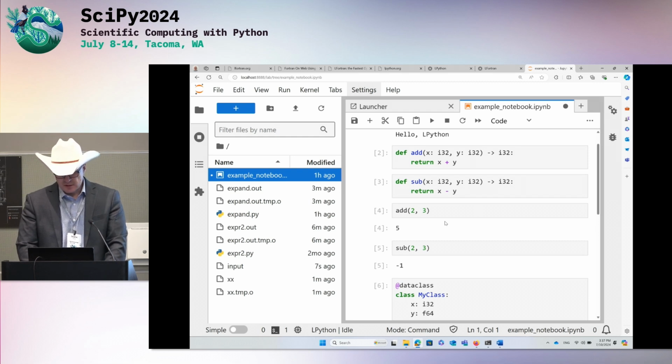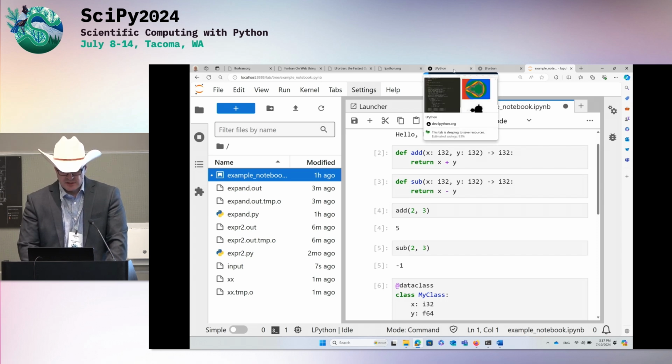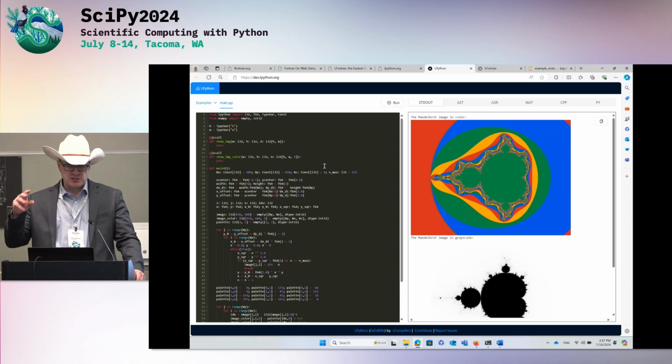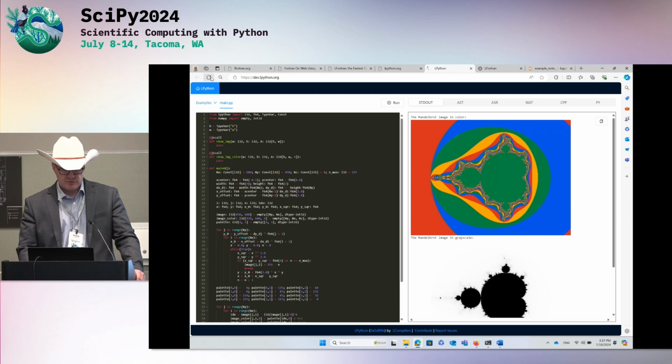I'm happy to answer questions at the end. I can show you a lot more. I'll show you at least one demo for the WebAssembly stuff. So the LPython compiler itself compiles to WebAssembly through Emscripten. It runs in the browser. Here is a demo. If you go to dev.lpython.org, I'll just refresh the page.